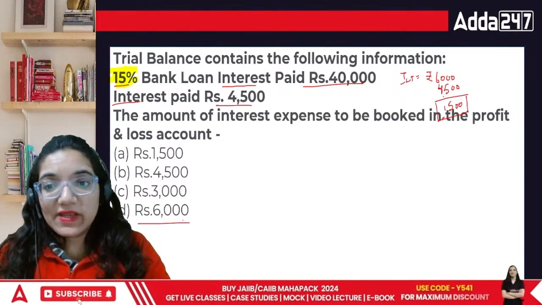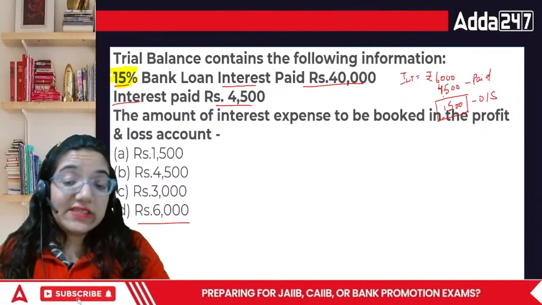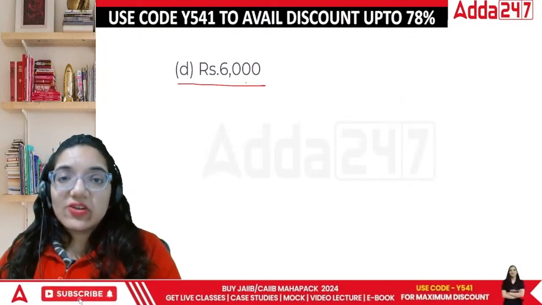The person has paid less. This part is outstanding, but the remaining is paid. That means the total amount for this year is actually 6,000. Okay? These are trick questions.